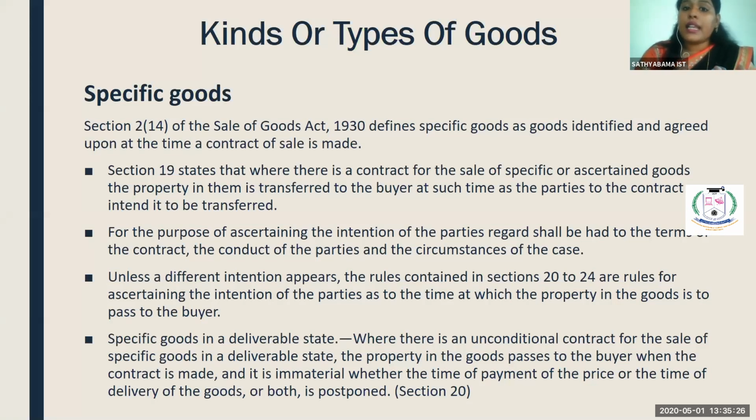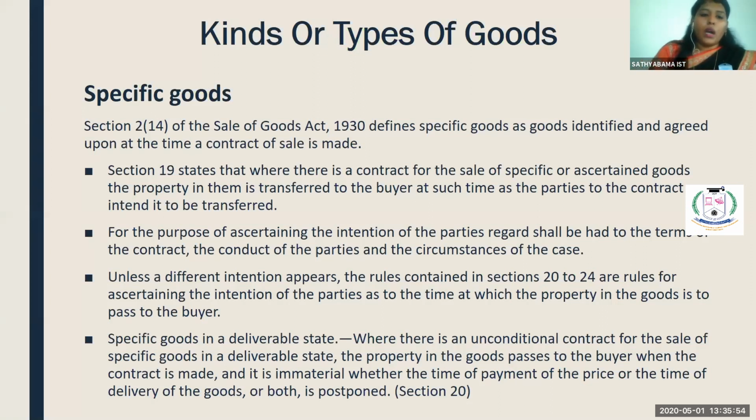In case the seller sells the goods identified by you to a third party, you have a remedy before the court. Even if it is not identified, in case the seller sells the entire 500 dal bags to some other client, then you can sue the seller for not delivering the goods which you have paid for.